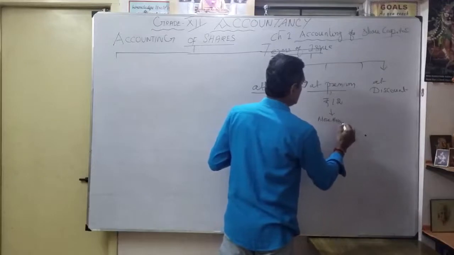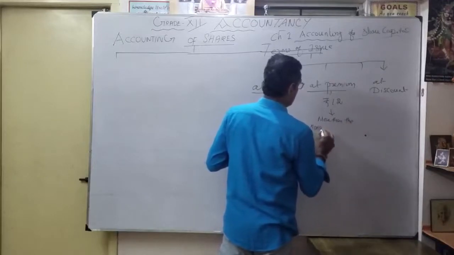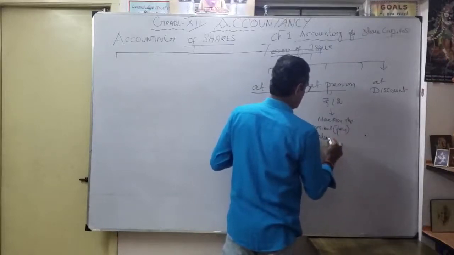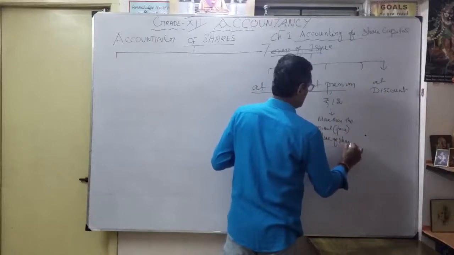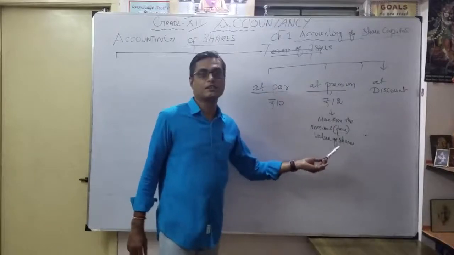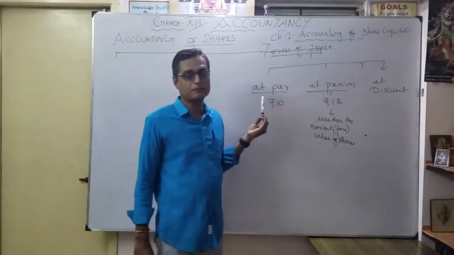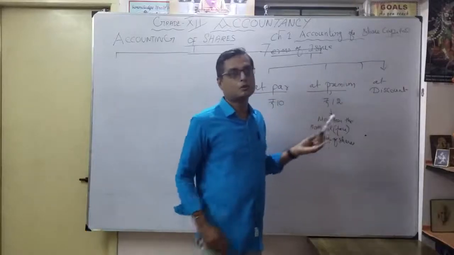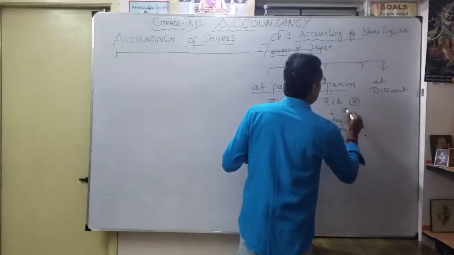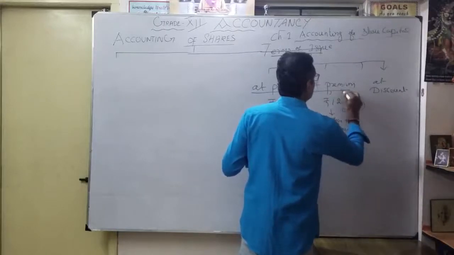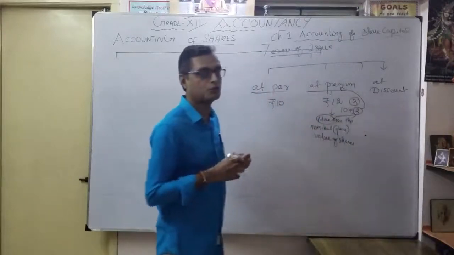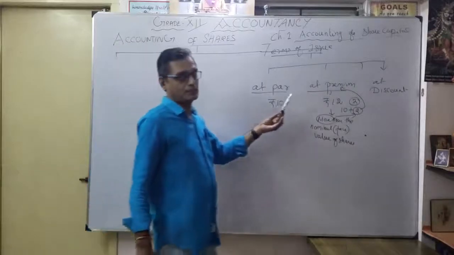More than the nominal or face value of shares. You understood? That's not a very important point. What is that premium? More than the nominal face value of the share. The 10 rupees is the face value, but I'm issuing at 12 rupees. So the extra 2 rupees, that means 10 plus 2, this 2 rupees is called premium. That's what is more than the face value. You understood? So that is the difference between at par and premium.